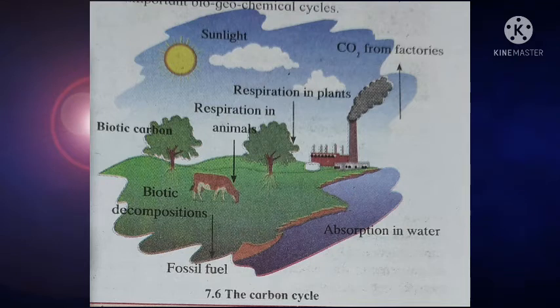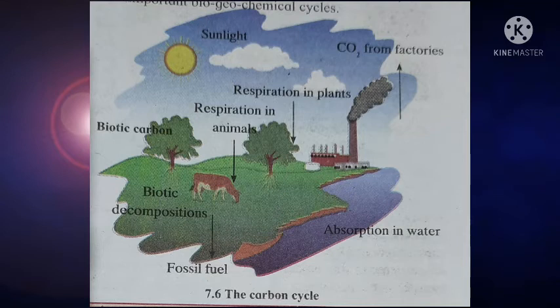When the plant gets this carbon dioxide, it produces food. Then the different consumers, that is the primary consumers, the herbivores, depend on it, then the carnivores depend on the herbivores, then secondary consumers feed on them, and after that the last, the apex consumer. When it dies, the saprophytes and decomposers break it down into simple forms, that is carbon compounds, and it is also mixed into the soil, and this carbon is again absorbed by the roots of plants.